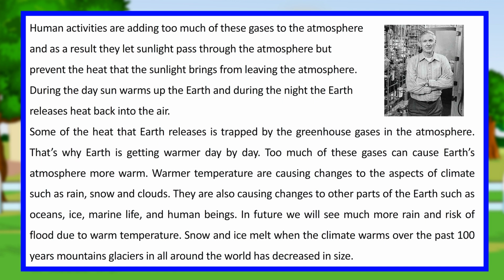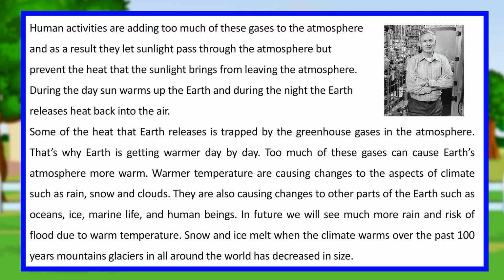During the day the sun warms up the earth, and during the night the earth releases heat back into the air. Some of the heat that earth releases is trapped by the greenhouse gases in the atmosphere. That's why earth is getting warmer day by day. Too much of these gases can make earth's atmosphere warmer. Warmer temperatures are causing changes to aspects of climate such as rain, snow and clouds. They are also causing changes to other parts of the earth such as oceans, ice, marine life, and human beings.